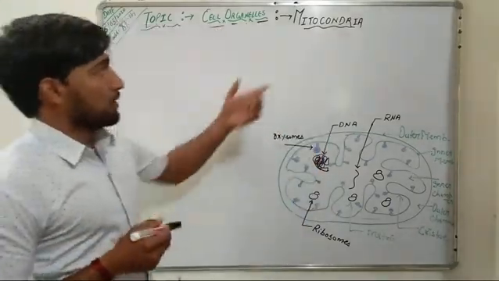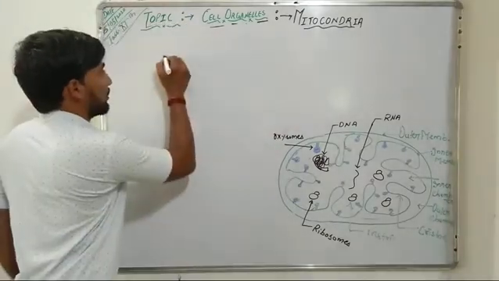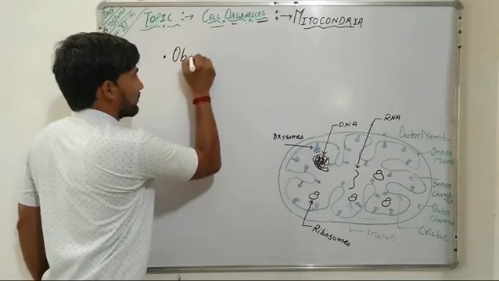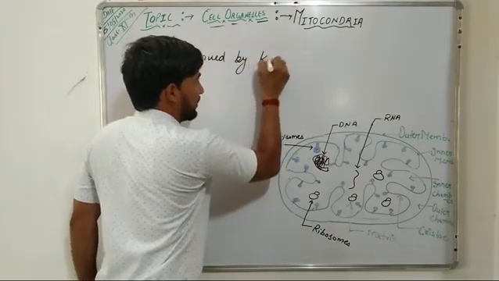This mitochondria was first observed by Kolliker.